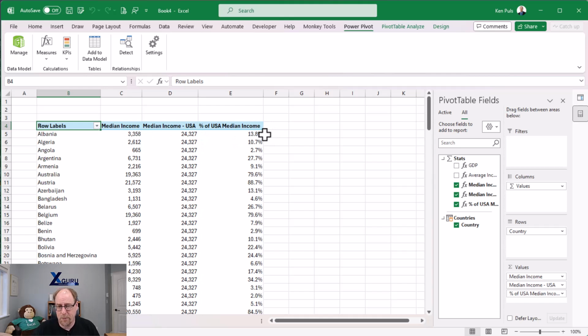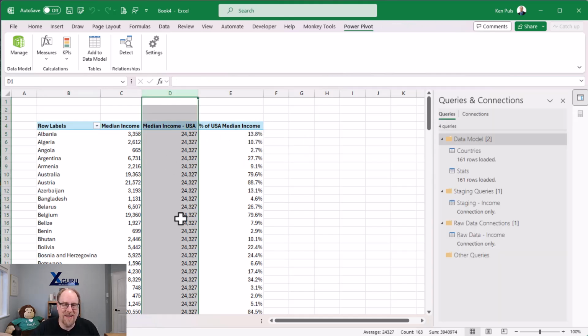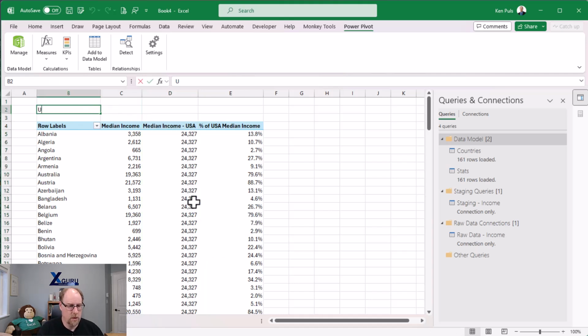Great. But now I want to make this look a little better. Do I really want to see that on every row of the pivot table? No. It'd be nice to see it in one place, maybe at the top as a summary. So here's what I can do. US median income.